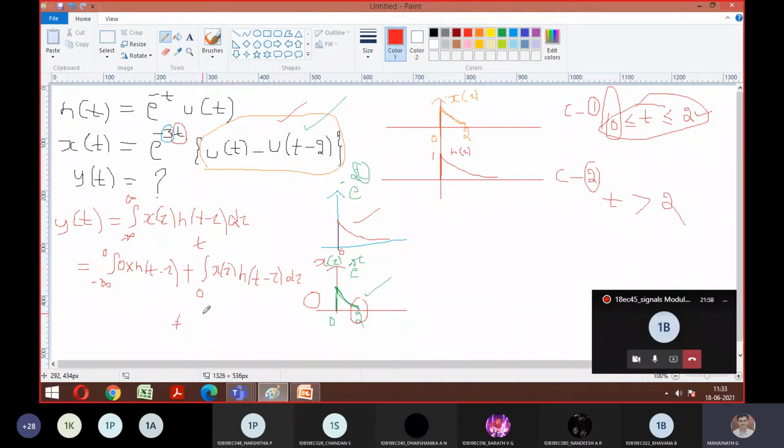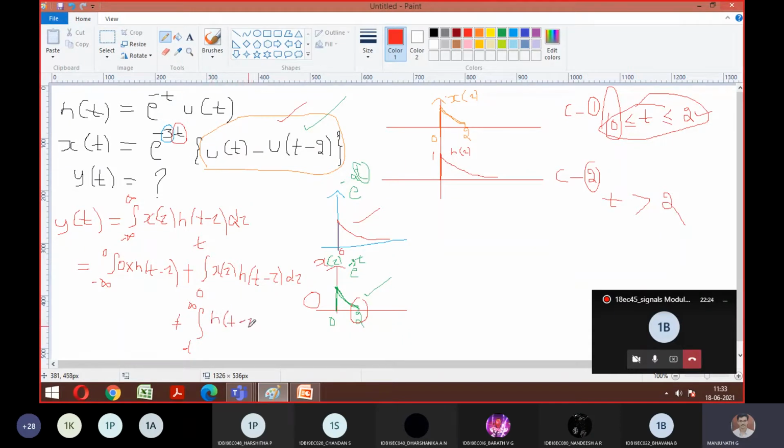Last category: if you consider t to infinity, what is going to be 0, guys? H of t minus tau, sir. Good. H of t minus tau is going to be 0.